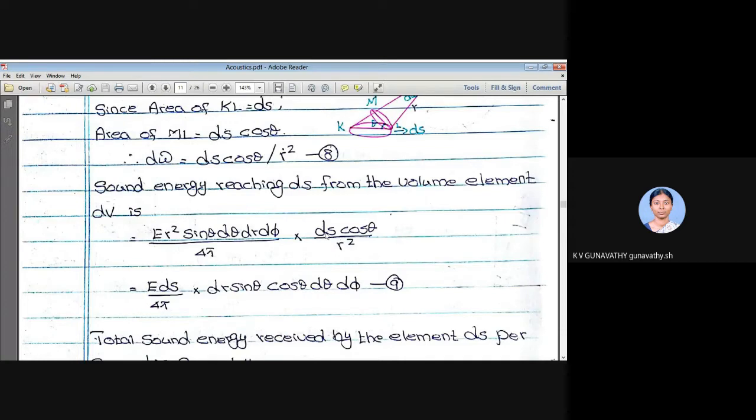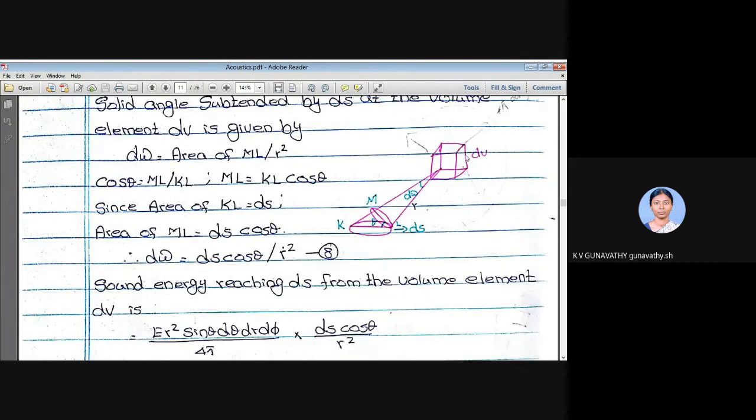This E, this ds and this 4 pi are written here: E ds by 4 pi into dr, then sine theta, cos theta, d theta, and then d phi. This is your equation number 9. Equation number 9 gives the amount of sound energy radiated by dV to the element ds. What is our next step? I have already told you that the room is made up of a large number of such elements.